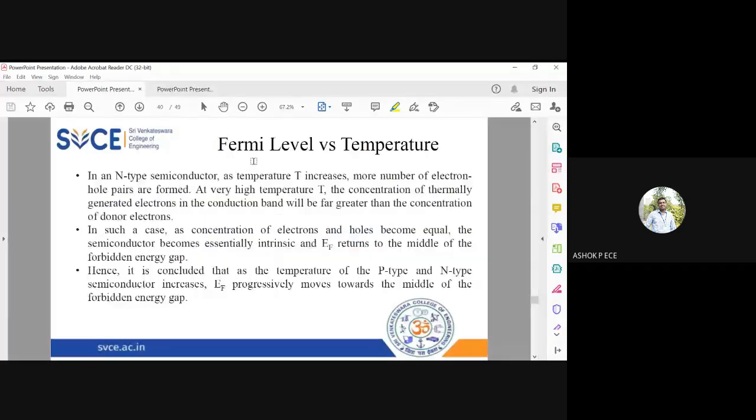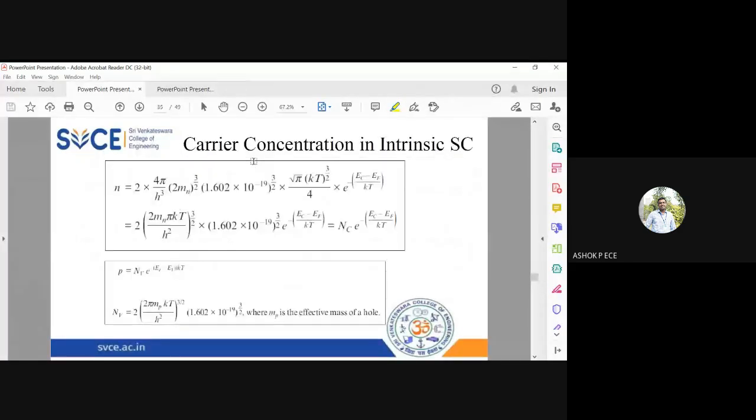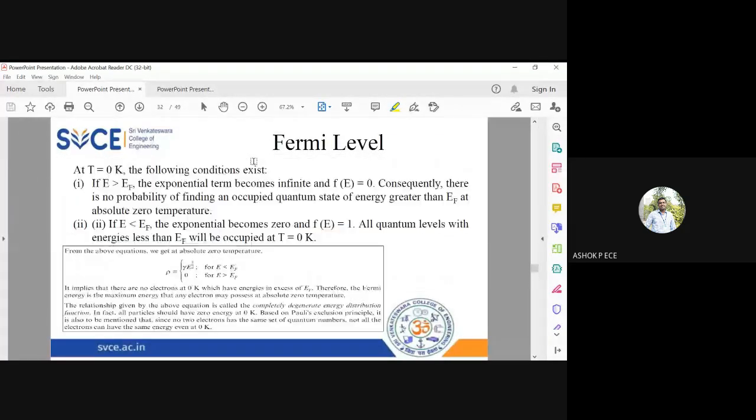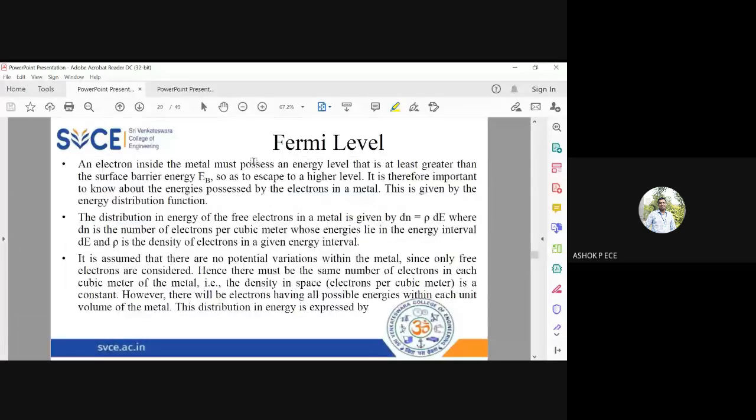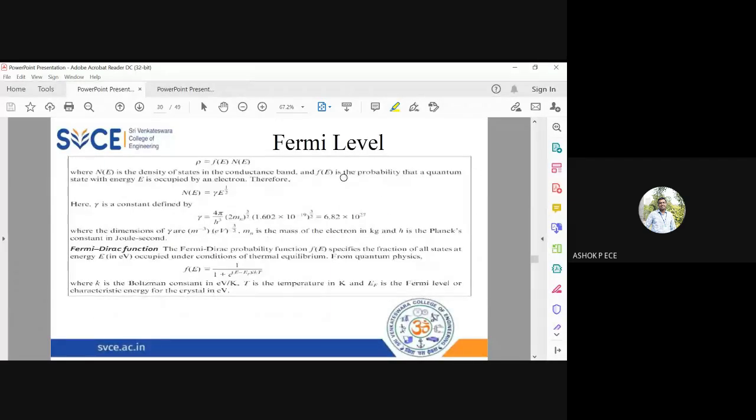So, a quick recap of what we have seen in the last class, then we'll proceed with the topic for the day. In the last class we saw the Fermi level. The Fermi level is an imaginary level which tells the possibility of locating an electron, or the probability that an electron will occupy that particular energy level. And the Fermi function is given by this equation.